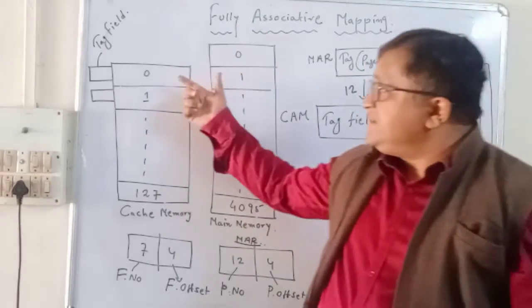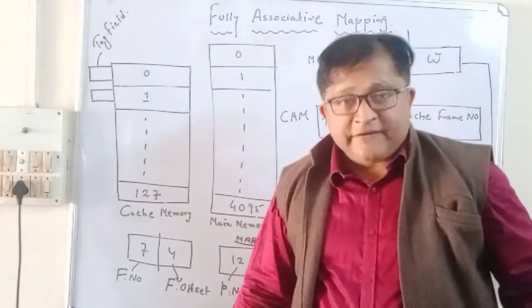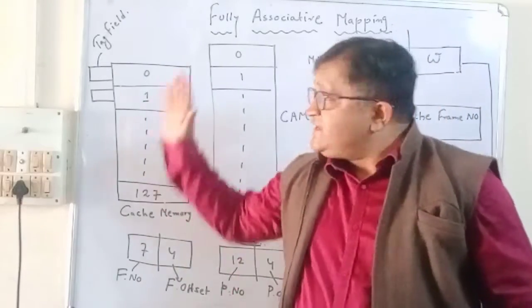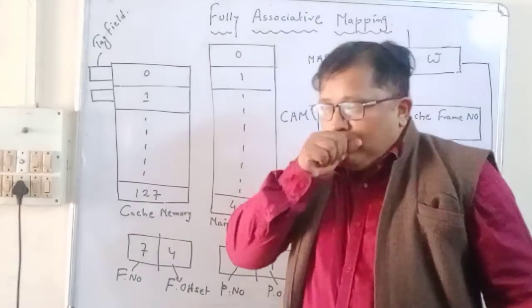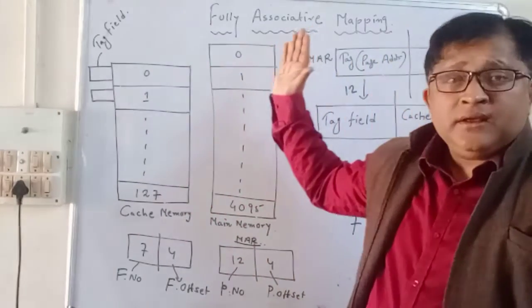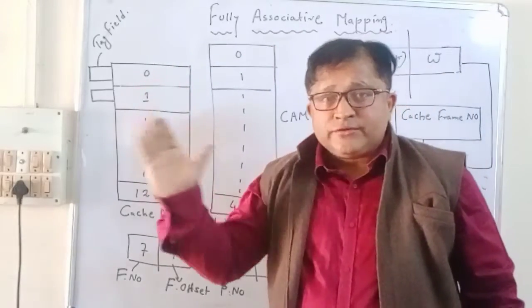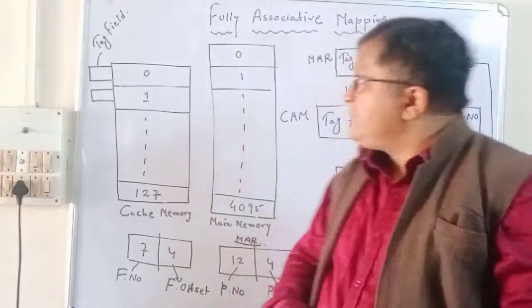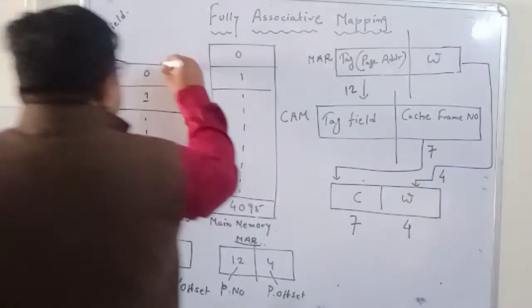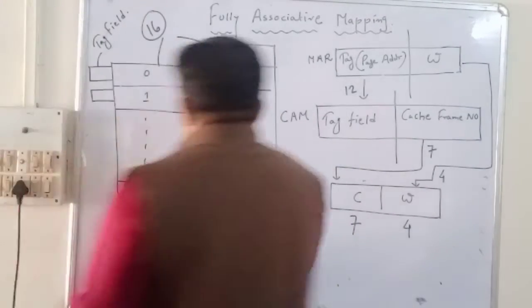Similarly, the cache memory has 128 frames, where each cache frame has 16 locations. So both a page in the main memory and a frame in the cache memory are divided into 16 locations each.